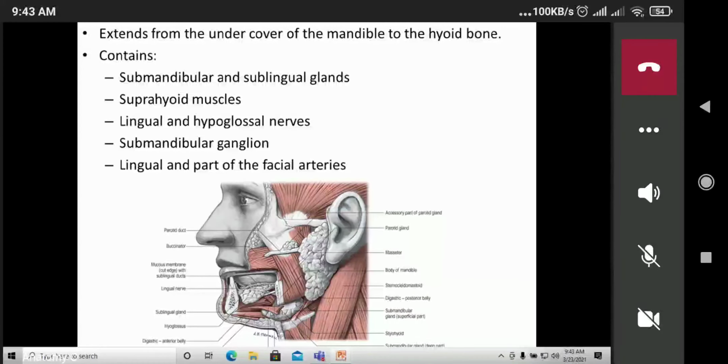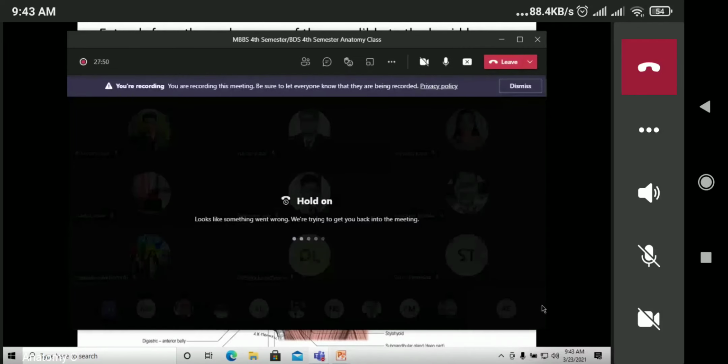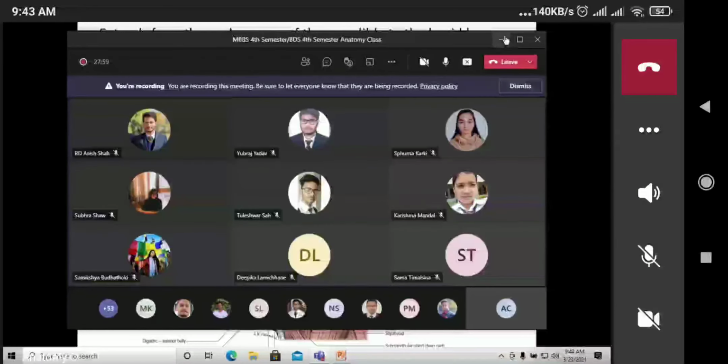Salivary gland. So they are the major salivary glands. Major salivary glands are three in number. They are parotid, submandibular, and sublingual. So today we'll discuss the submandibular and sublingual salivary gland.